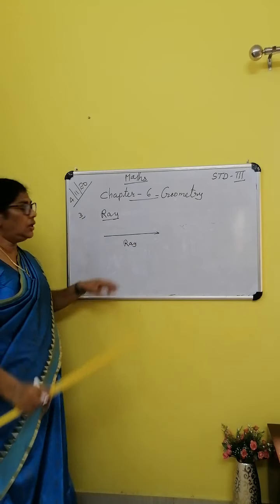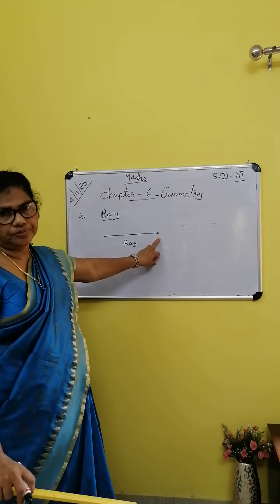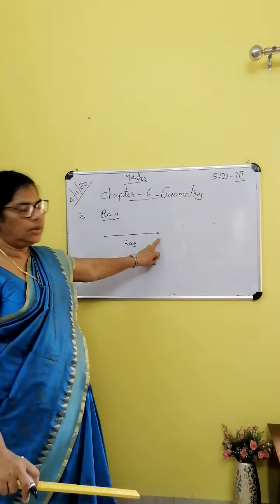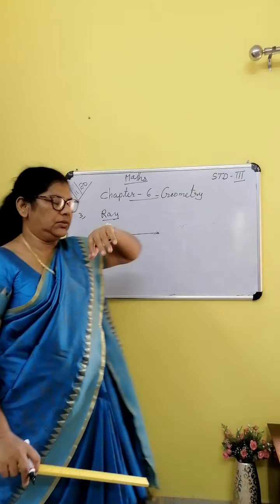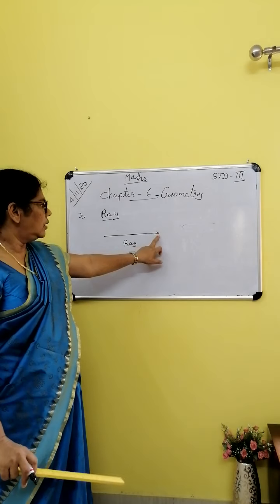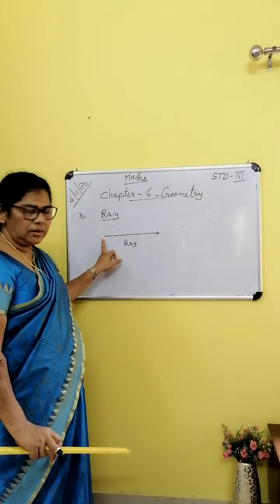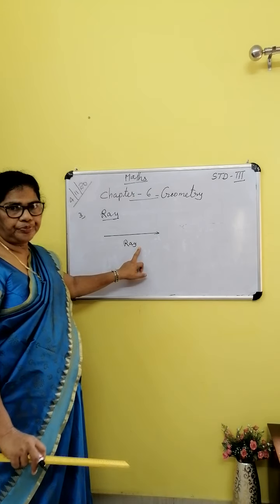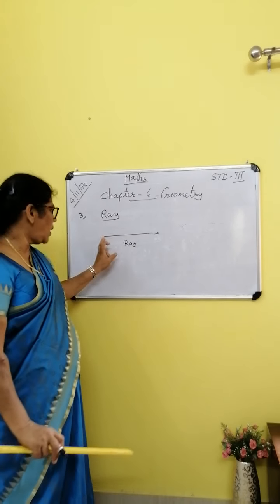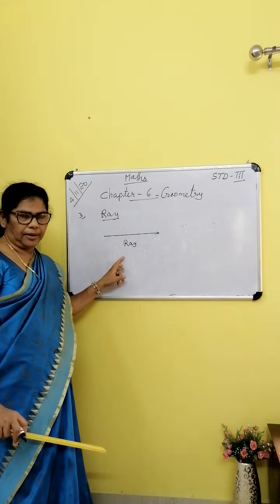One more thing: it cannot be measured because it has no end point. Understood? It can go anywhere. So it is called a ray. You see one arrow mark and one end point. The line which has one arrow mark and one end point is called a ray.